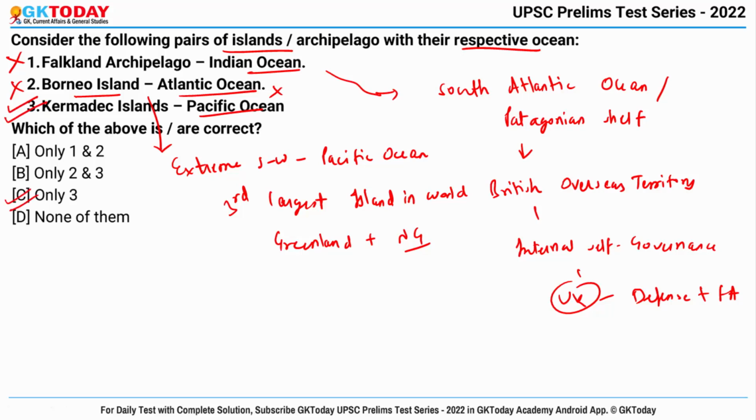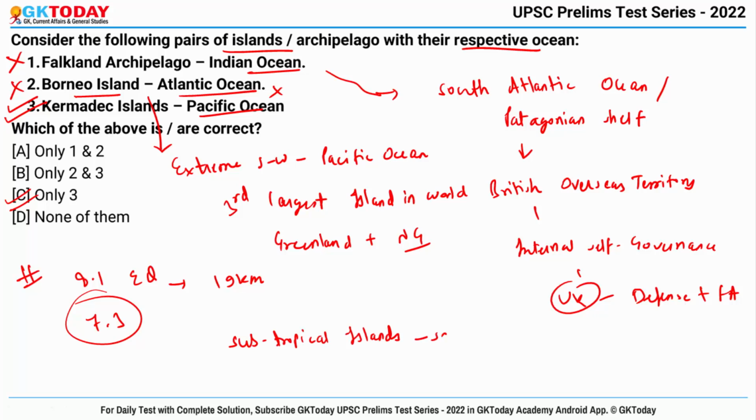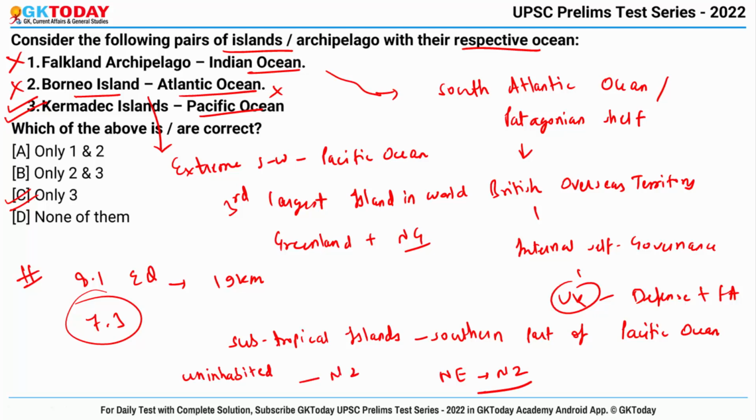Now, what is the context of this question? Recently, an 8.1 magnitude earthquake originated 19 kilometers underneath the Kermadec Islands. Earlier, another earthquake of 7.3 magnitude had struck the region, and the Kermadec Islands are a group of subtropical islands located in the southern part of the Pacific Ocean, northeast of New Zealand. They are uninhabited and under the administration of New Zealand, and the Kermadec Ocean Sanctuary was created in these islands in the year 2015.